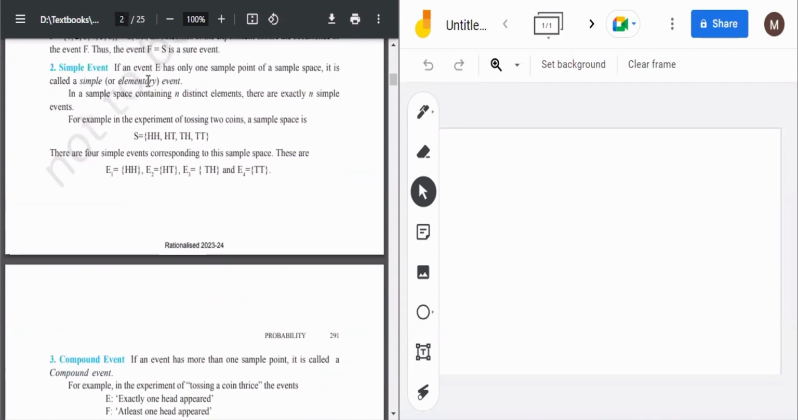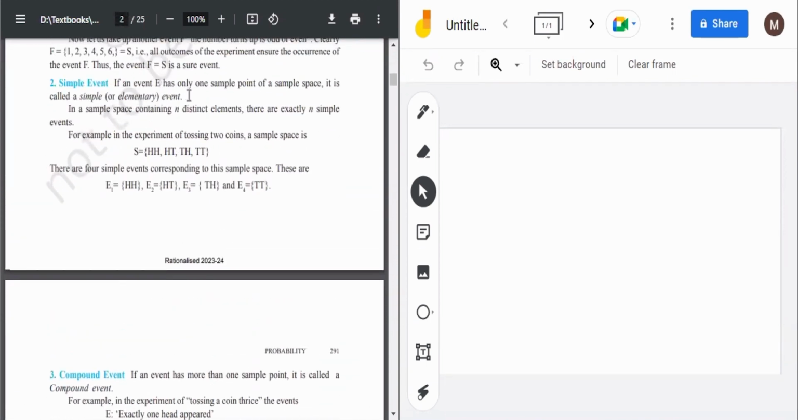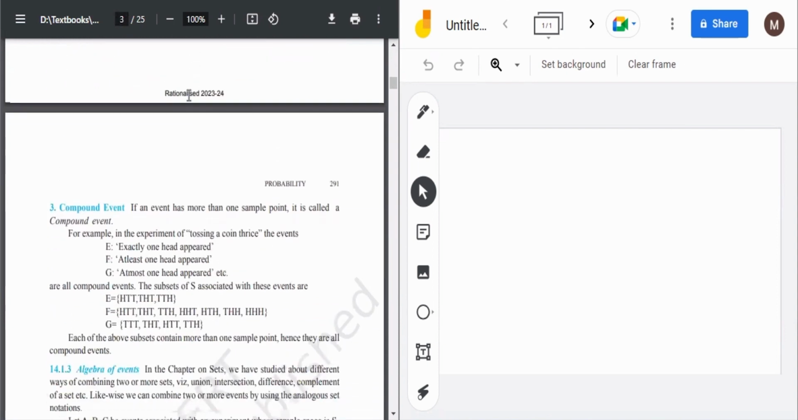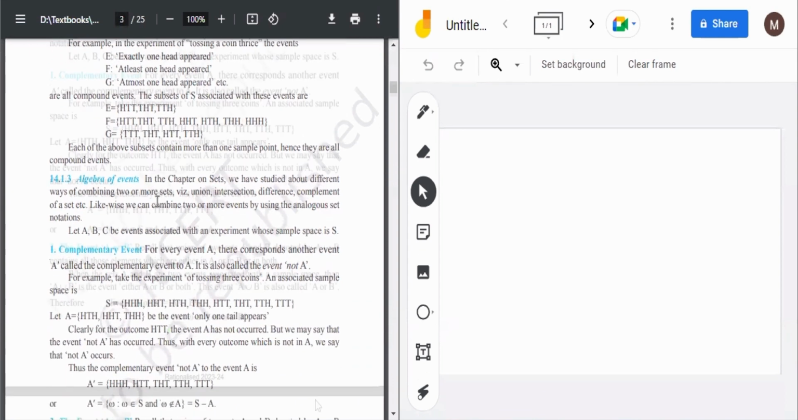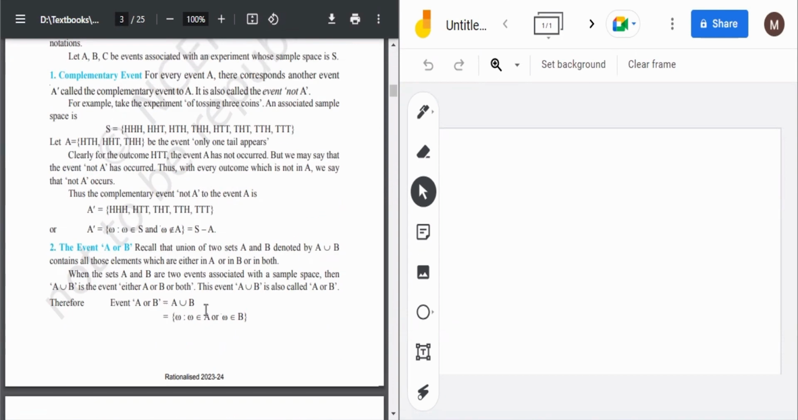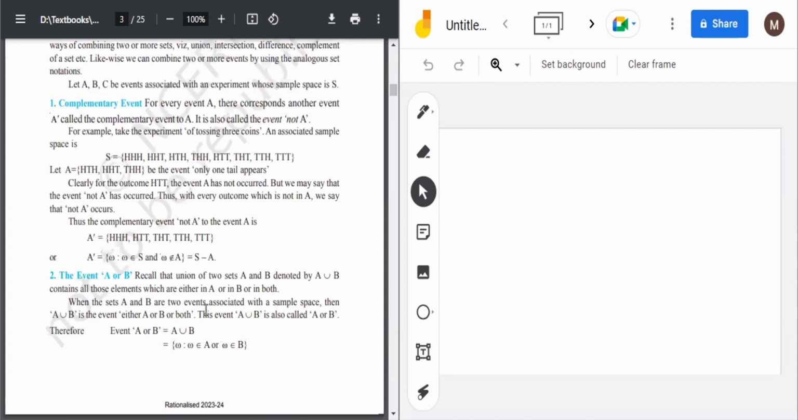Then simple event, same thing. The event has one sample point. Meaning the event which has only one sample point, we call it a simple event. Compound event is one with multiple sample points, like exactly one head appeared, at least one head appeared, at most one head appeared. So in tossing a coin thrice, the many events that are possible, we will call a compound event. But all this is not useful, they don't ask these in the exam. So after this, let's come to complementary event.